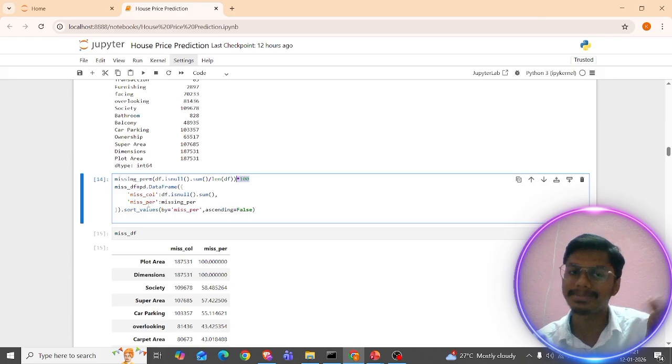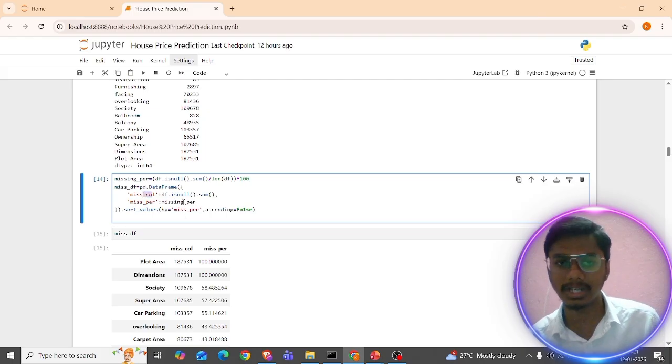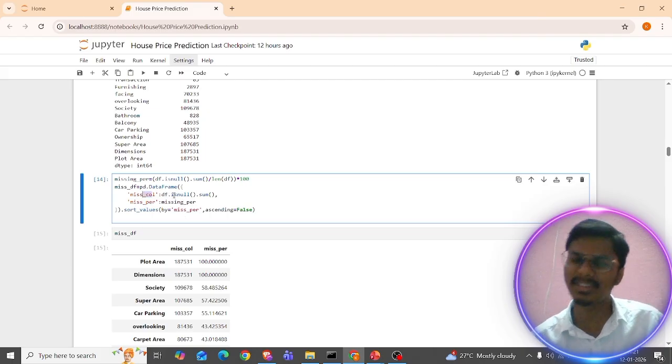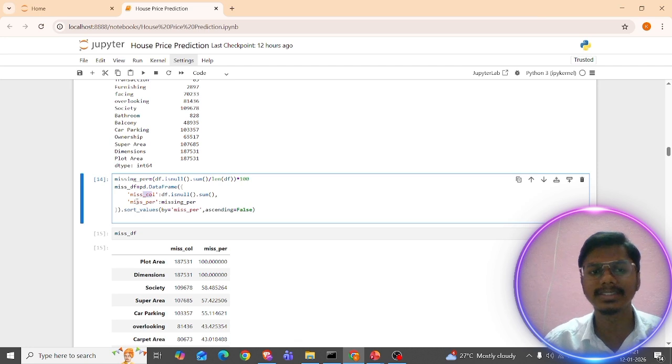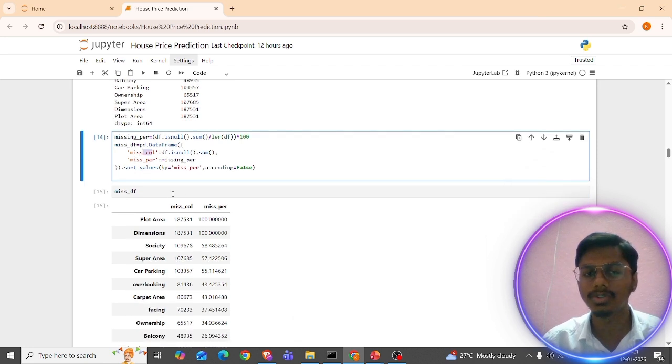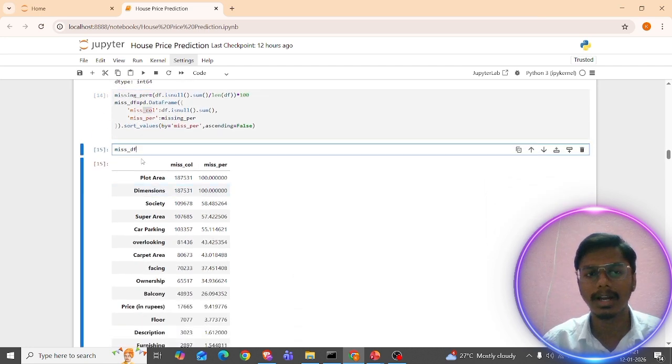So I just make this into one data frame. So miss_df is equal to pd.DataFrame of missing columns. What are the columns? I'm just getting the columns with null values and their missing percentage. So let me print the miss_df, which means it is showing the missing columns.